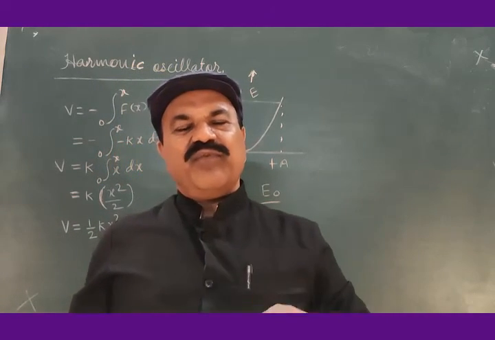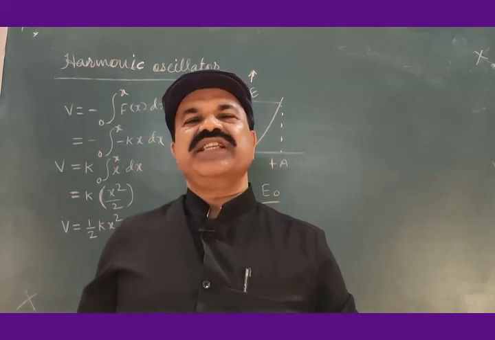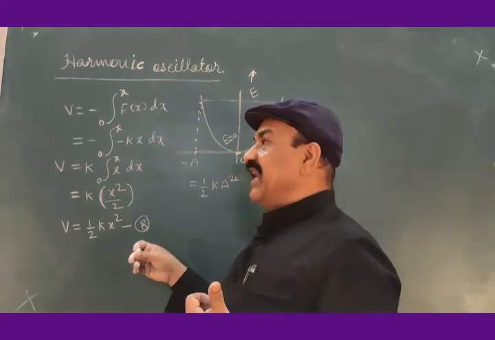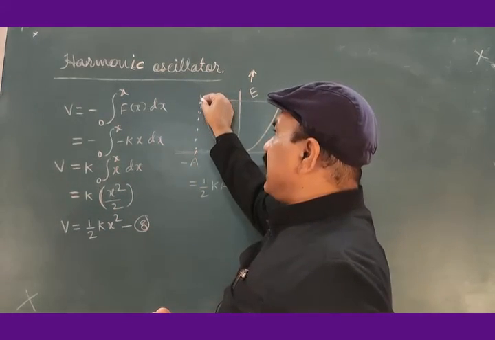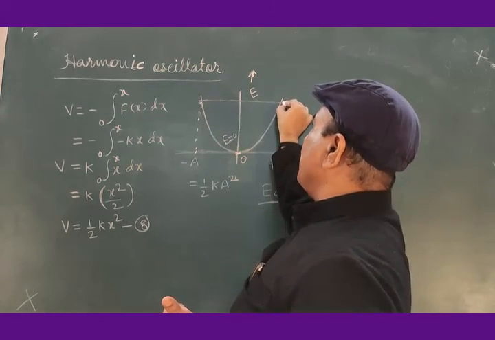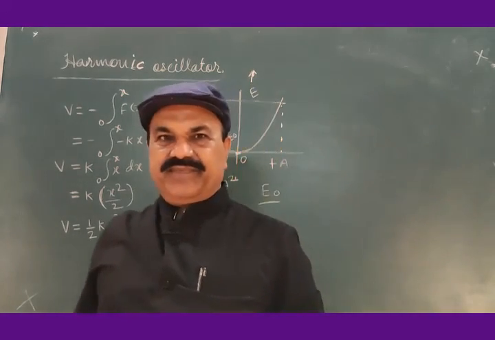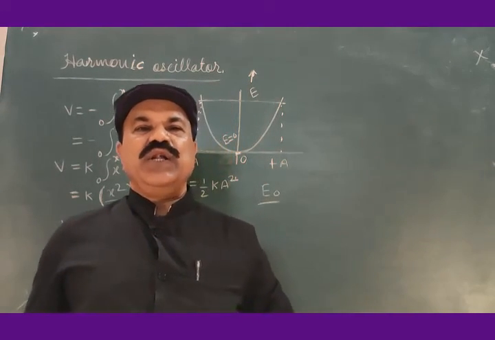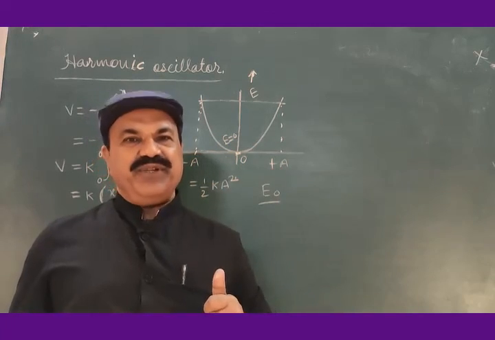The particle performing simple harmonic motion can penetrate the potential well. The particle may slightly go beyond minus A, and slightly go beyond plus A. This is the third modification anticipated by quantum mechanics to this classical picture.